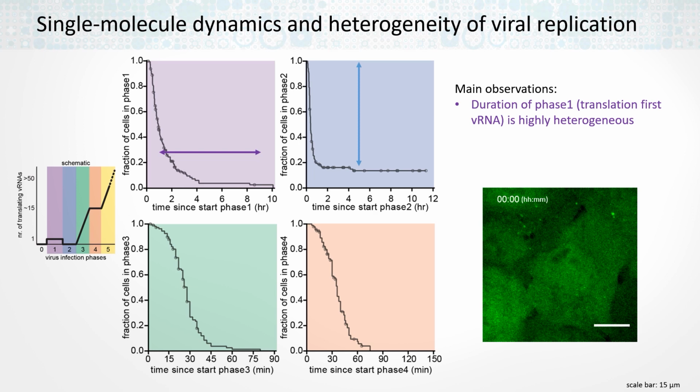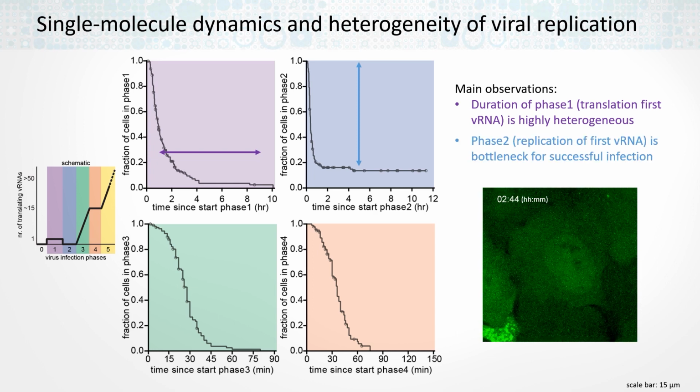So for example, in this cell, we can see it's infected. There's the translation of the first RNA molecule. Translation is being turned off. The virus may try to replicate, but it never manages to produce any new RNA molecules. And we only see this for phase 2. So phase 2, the replication of the first RNA molecule, is a bottleneck for successful replication.